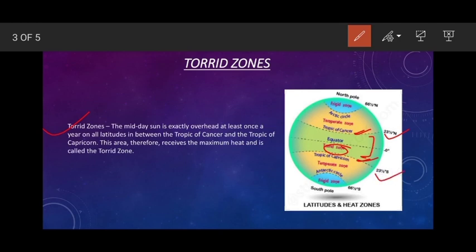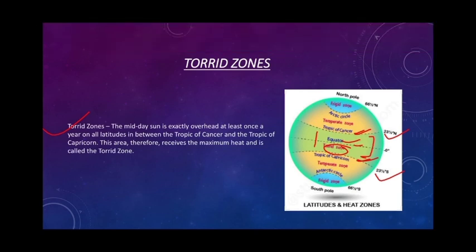About the sun rays, this area receives direct vertical rays of the sun for the whole year, as the Torrid Zone is near the equator. The sun is directly overhead once a year, and this is the hottest zone.